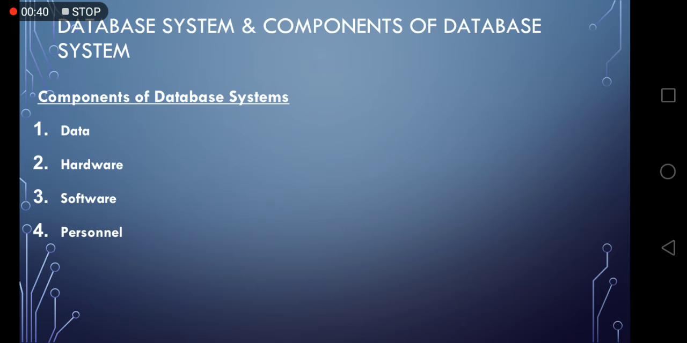Components of database system. There are four main components of database system. First one is data, second hardware, third software, and fourth one is personnel.